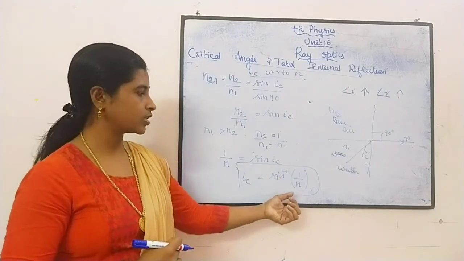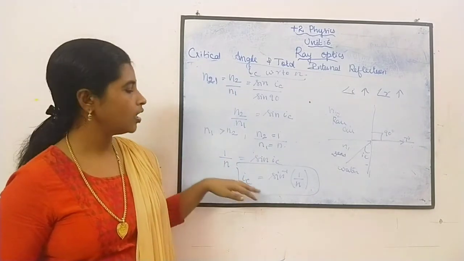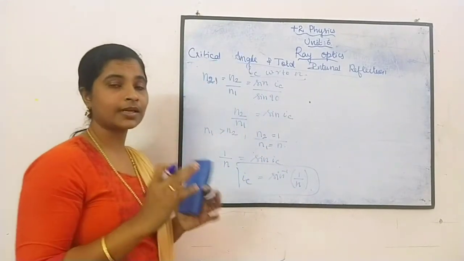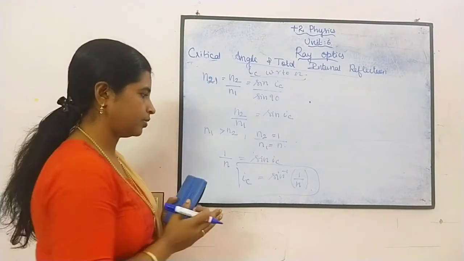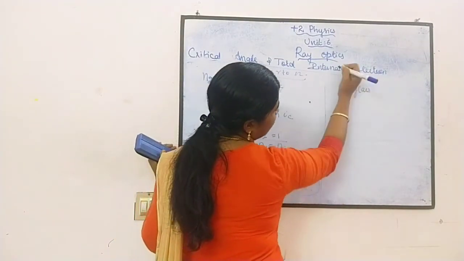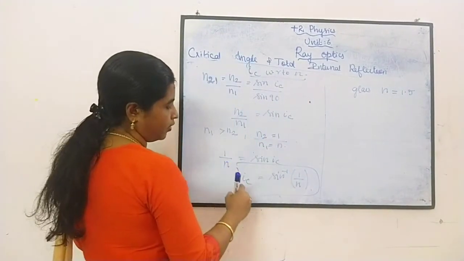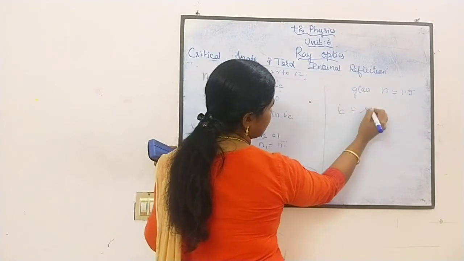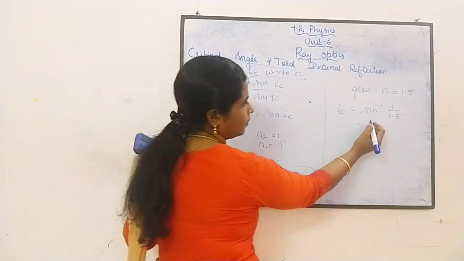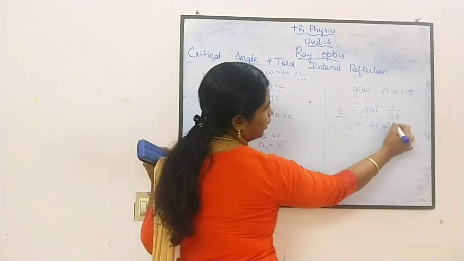For example, consider glass. Can you understand how we have derived it? Suppose you want to find the critical angle of glass. You know that the refractive index of glass is 1.5. So substitute here: the critical angle is equal to sine inverse of 1 by 1.5. When you see it in the chart, you will get 41.4 degrees. So the critical angle is 41.4 degrees.